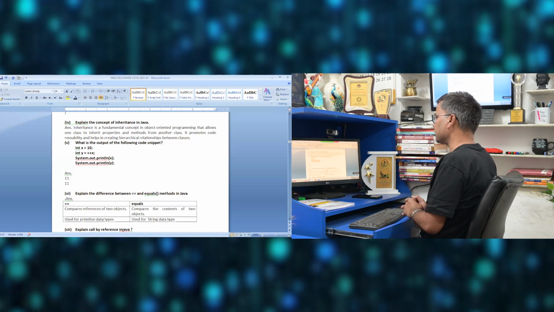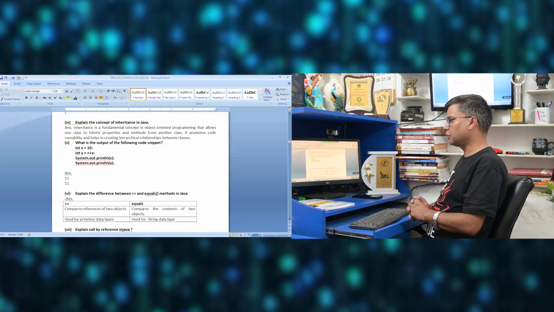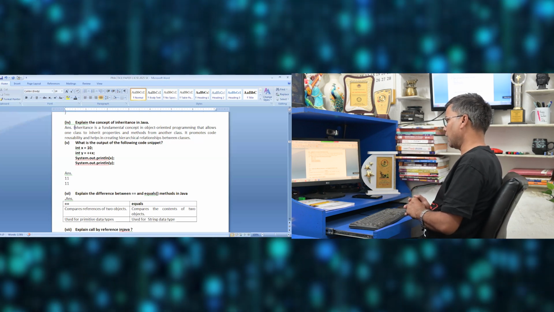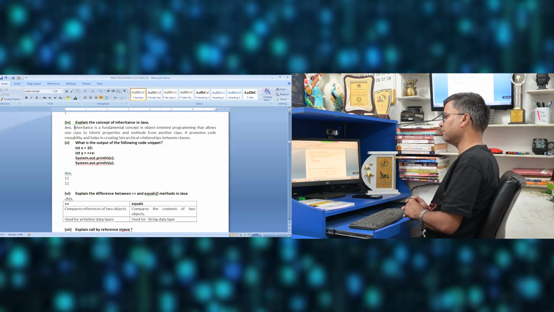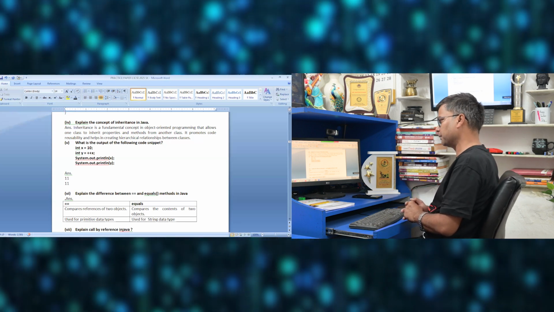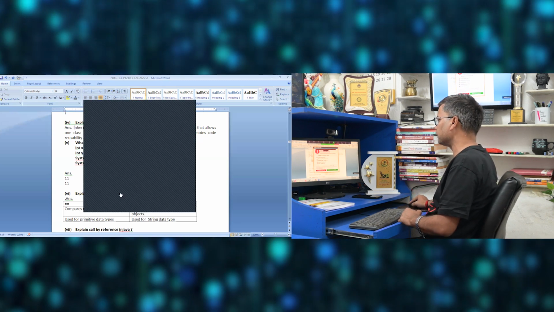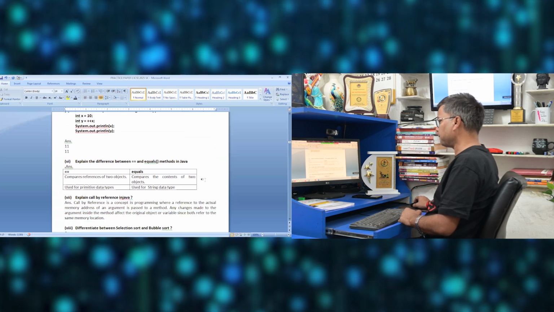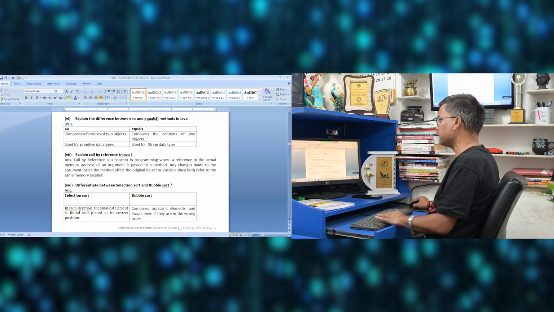Next one is explain the difference between double equal to and the equals method in Java. Double equal to is a relational operator. Equals is a string method. Equals can be used only with the string data type. Double equal to can be used with any primitive data type, like int, char, any of the data types. Next, explain call by value and call by reference. They are very important.